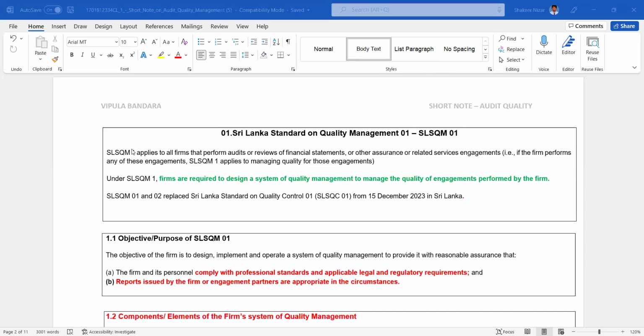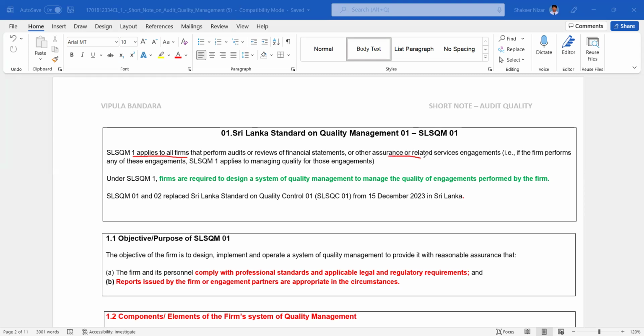You can see the SLSQM 1 applies to all firms, audit firms that perform audits or reviews of financial statements. This is audit and non-audit services, because audit firms are providing assurance and non-assurance services like agreed-upon procedures and compilation services. SLSQM 1 applies to all firms that perform audits or reviews of the financial statements or other assurance related services.